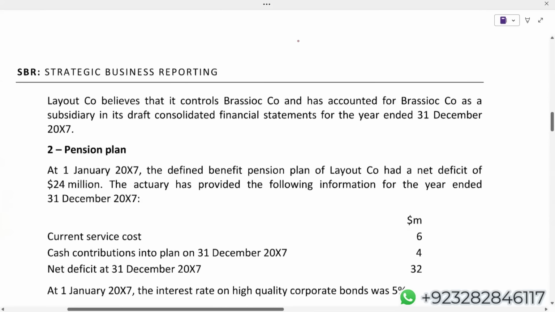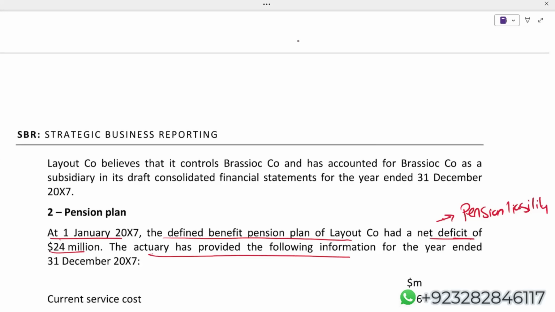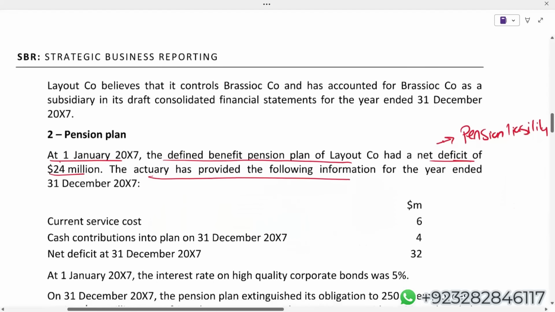January X7, the defined benefit pension plan of Layout had a net deficit of 24 million. Stop. Net deficit is representing pension liability. Logically, it is your opening pension liability. The actuary has provided the following information for the year ended December X7.